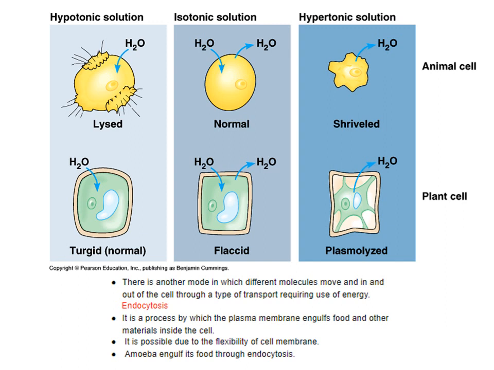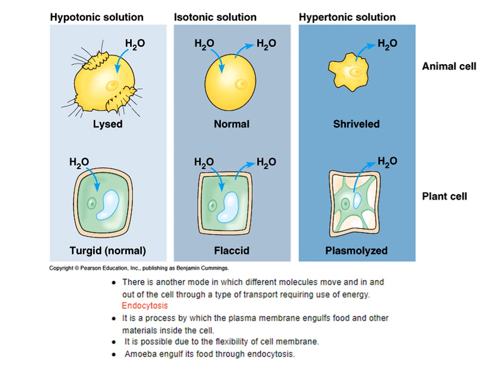Always remember, the movement of water is in both directions. It is going out of the cell as well as entering into the cell. But the net movement of water is into the cell because the water which is moving into the cell is much higher than the water which is going outside. So in hypotonic solution, the water will enter into the animal cell, and the animal cell will swell to an extent that it may burst also.